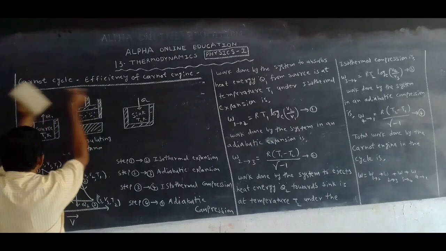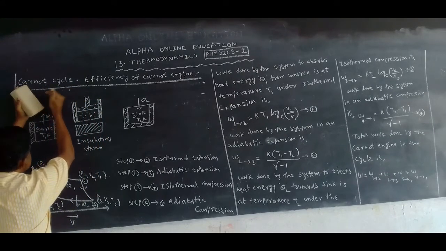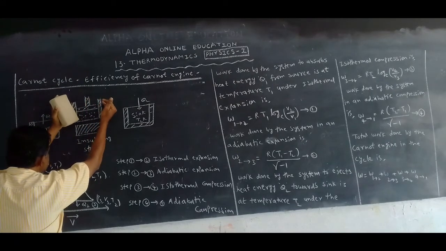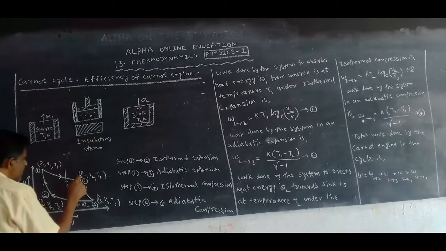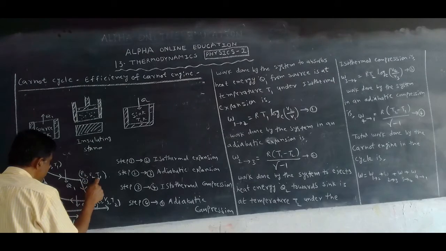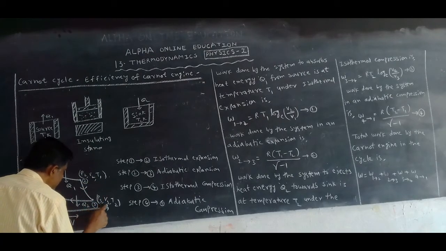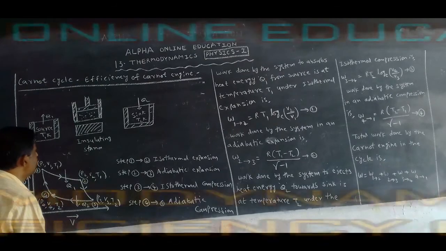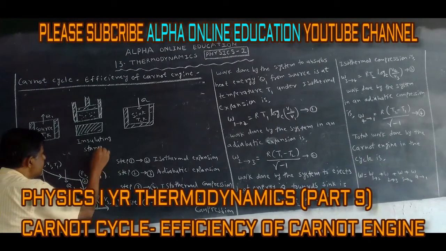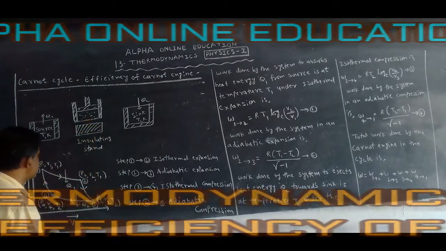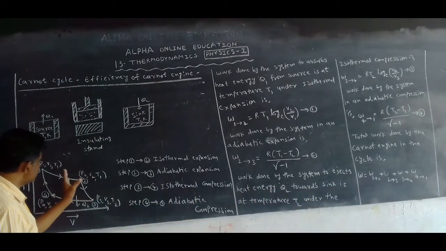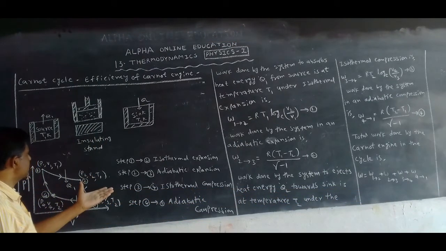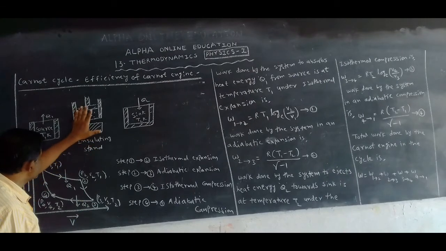When it is taken on the insulating stand, P2, V2, T1 becomes P3, V3, T2. Why? On the insulating stand, which process does it undergo? It undergoes adiabatic expansion. So pressure changes, volume changes, temperature also changes when it is on the insulating stand.